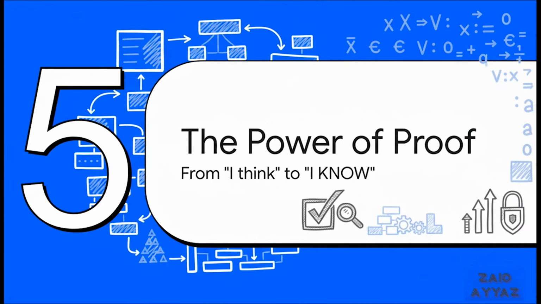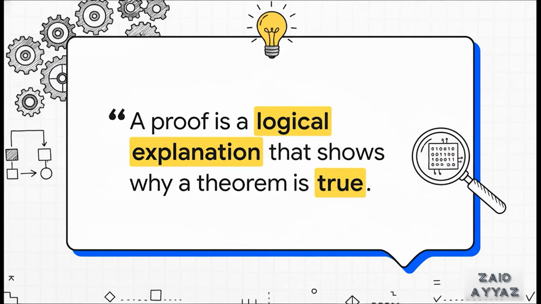Okay, we've got our data structures, and we have a grammar to talk about them. But how do we know our logical statements are actually correct? And more importantly, how do we build a system and really guarantee it will work as expected every single time? This brings us to our most powerful tool, the proof. A proof isn't an opinion. It's not a good guess. It is a rigorous, step-by-step, logical argument that demonstrates, beyond any doubt, that a statement is true. It's how we move from, I think this algorithm is correct, to, I have proven this algorithm is correct.